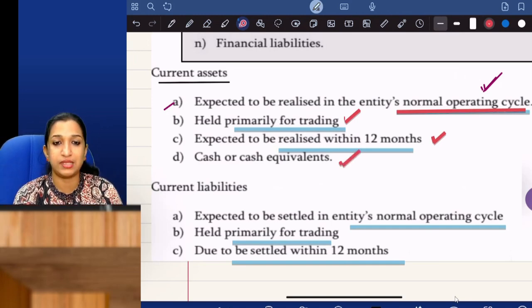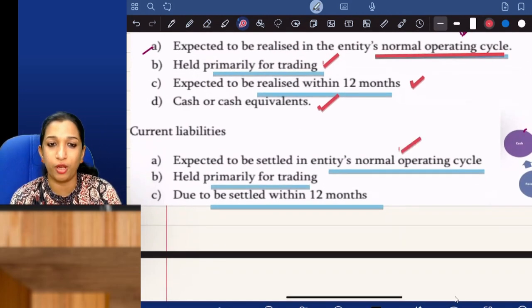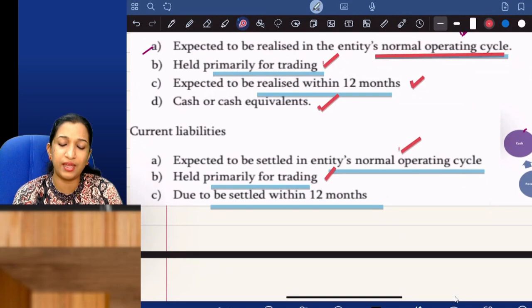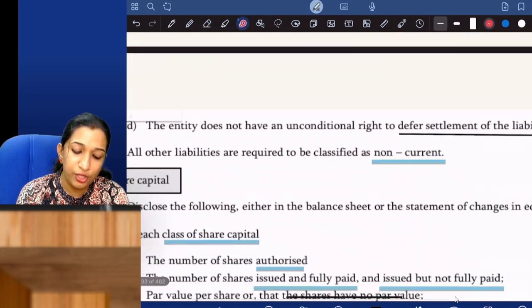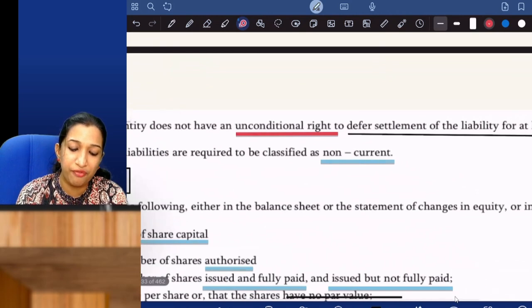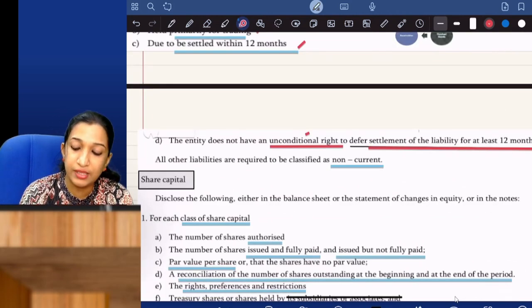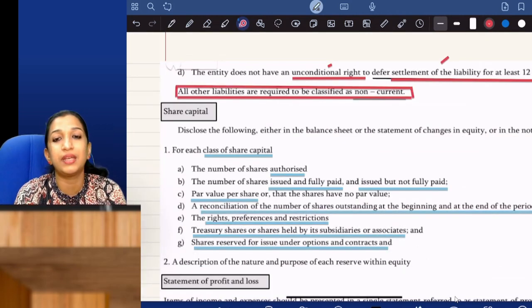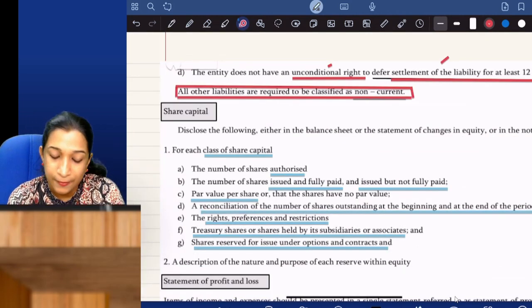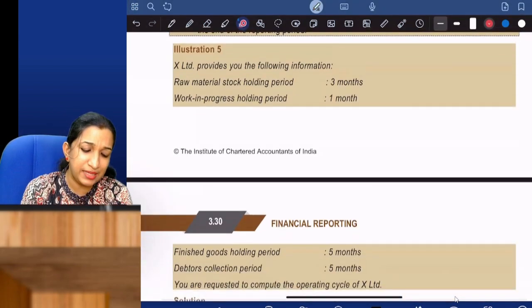Cash or cash equivalent. Similarly, a liability expected to be settled in the normal operating cycle, held for trading, expected to be settled within 12 months. Generally, we don't have an unconditional right to defer settlement of the liability for 12 months. We'll see this point later in a question. Okay, wait. All other liabilities are required to be classified as non-current. Okay, question number 5. Listen, very basic.